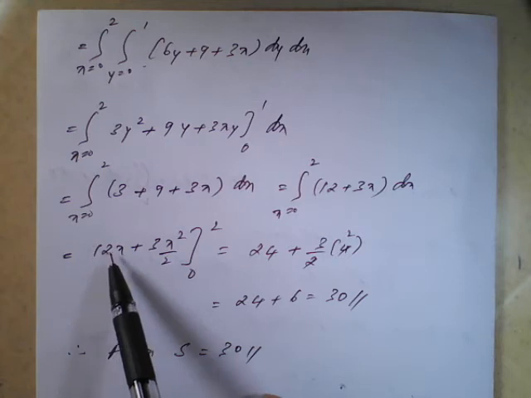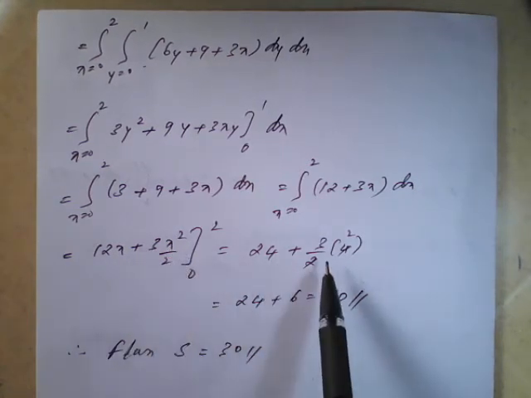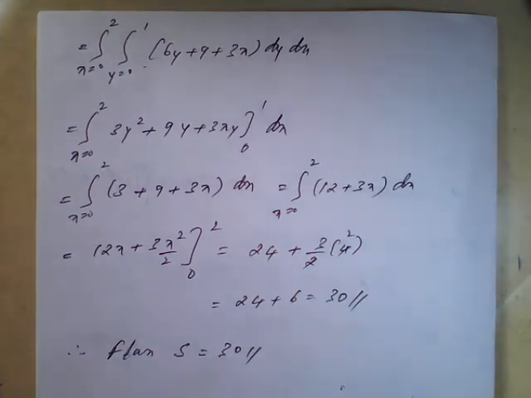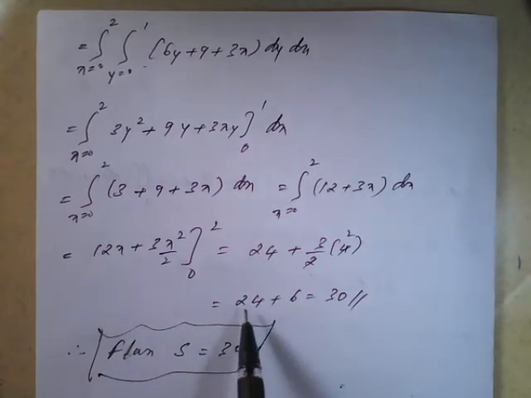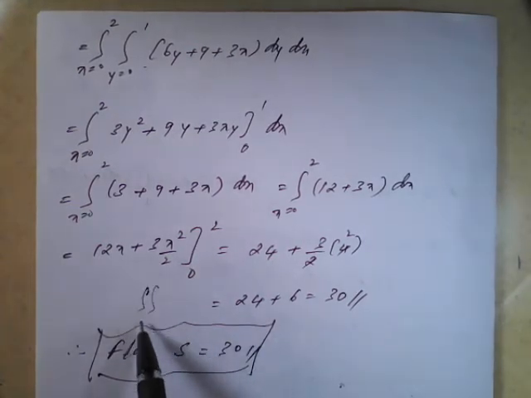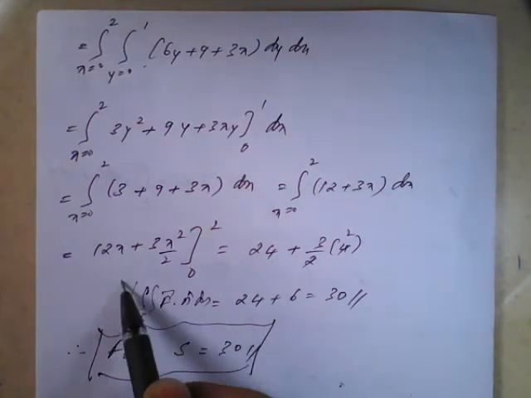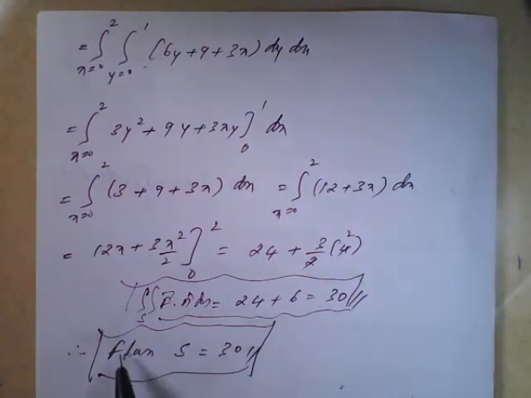If you apply the upper limit, 12 into 2, it will become 24, and 2 square is 4, 4 3s are 12. So on simplification, 24 plus 6 is nothing but 30. So therefore I will mention at the end: this is the result of what here? Double integration over the surface S vector f dot n cap ds, which is nothing but the flux. The answer is 30.